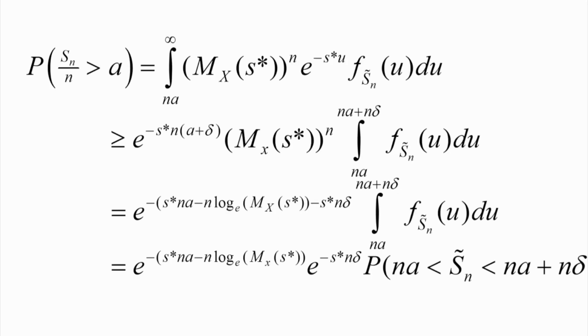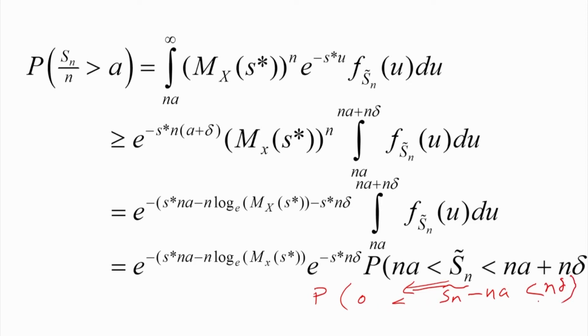Now if we recall this quantity, as n becomes large, this probability we can write as equal to the probability that 0 is less than or equal to Sn tilde minus Na, which is less than n delta.